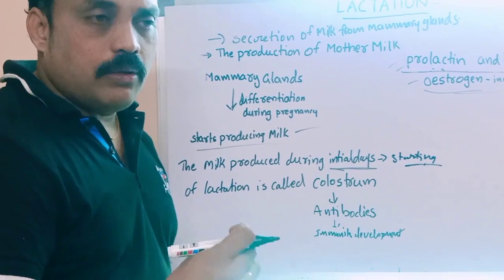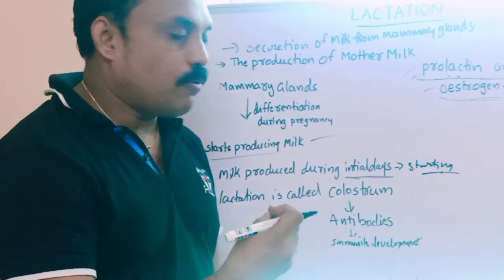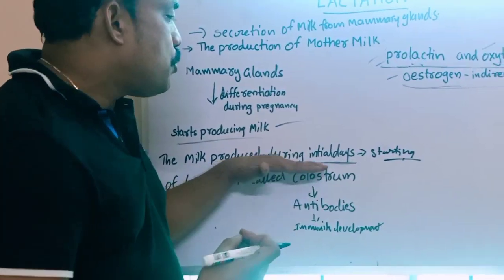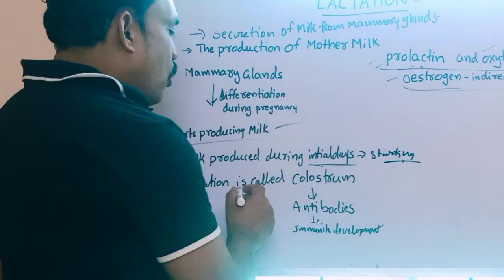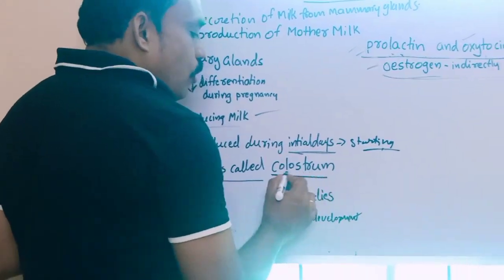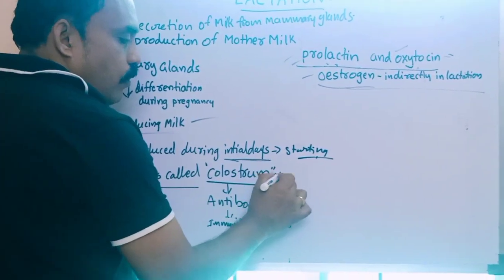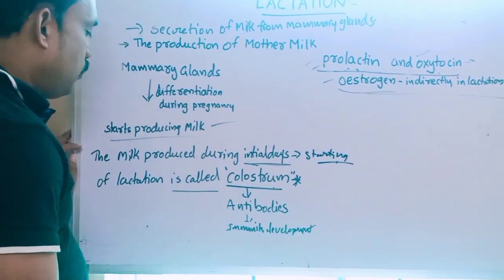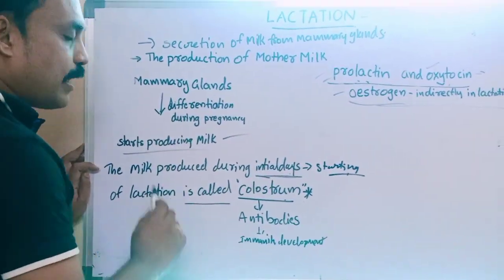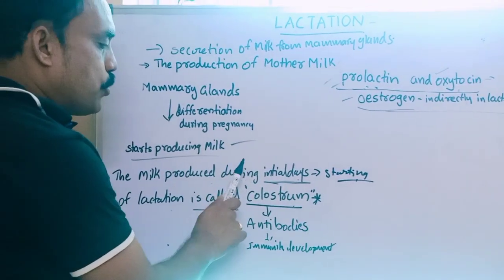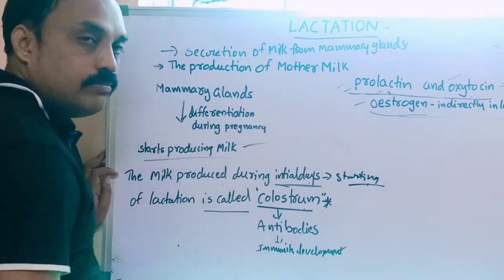Initial means the starting days when the mother produces milk. Whatever milk is produced during the initial, starting days of lactation, we call colostrum. Very, very important. What is colostrum? Milk produced during the initial days of lactation is called colostrum.